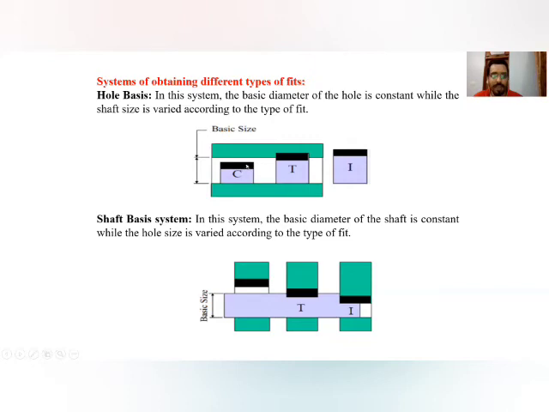In this diagram, this black is the tolerance zone for the shaft. So here you can see that there is a clearance. There is a gap between the size of the hole and the size of the shaft. So it is a clearance fit.